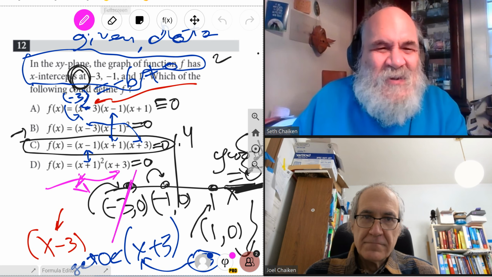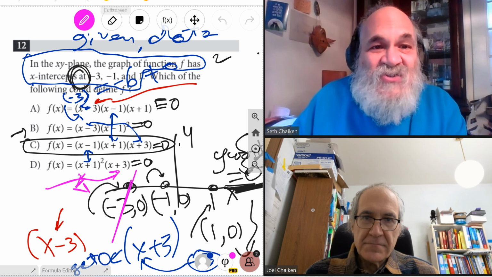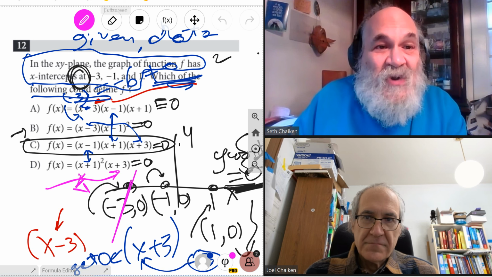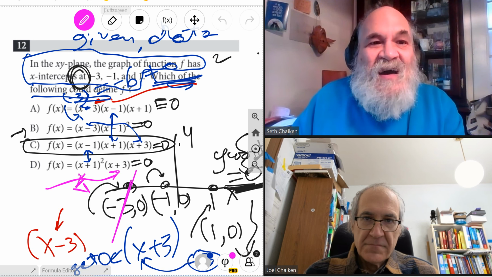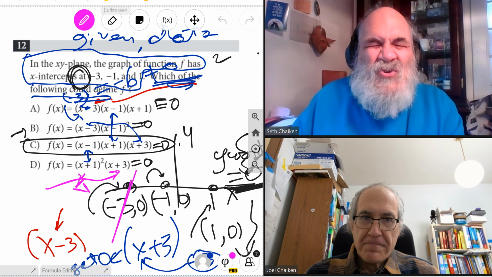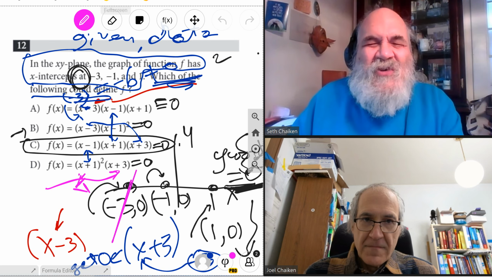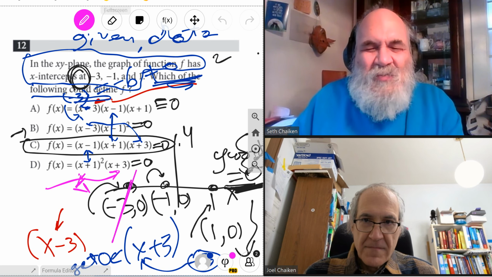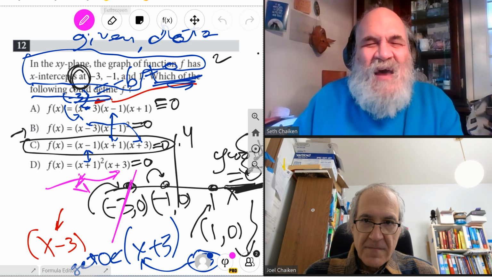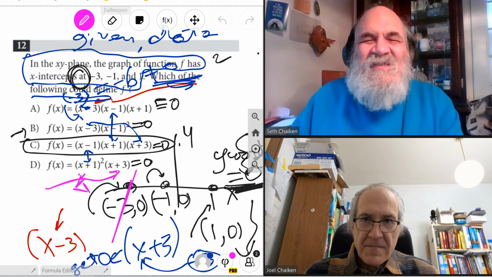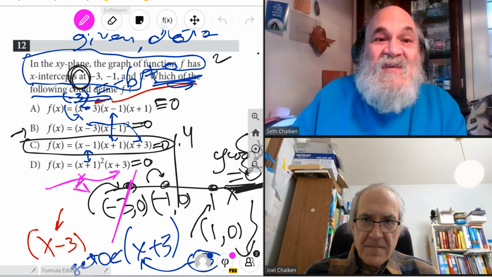The rest of the question is the question: which of these functions define f? Some f that satisfies the given data. Then they give you the choices, which are also data, and exactly one out of the four choices is consistent with the given data.